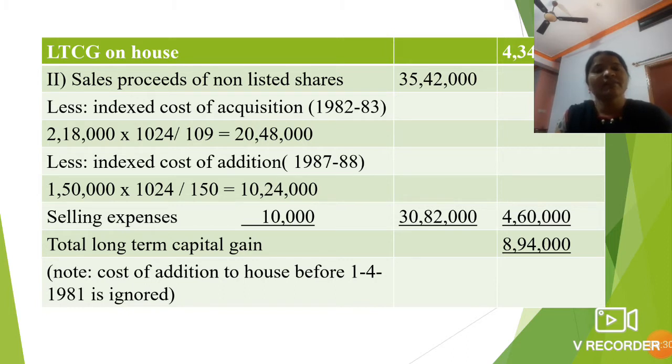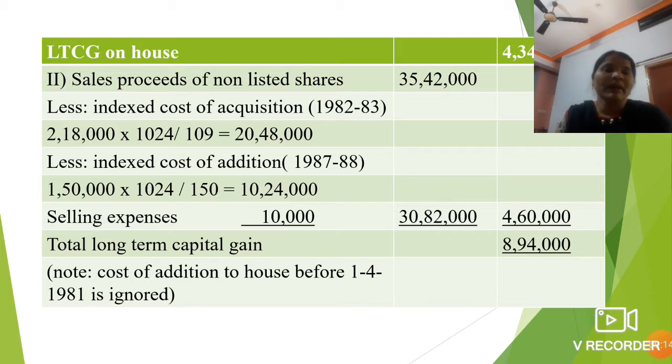10,24,000. So here the selling expenses is also given in the information, that is 10,000. So you should add all these three: cost of acquisition, cost of addition and selling expenses. The amount of these three is 30,82,000. So you should minus these 30,82,000 from 35,42,000. So your total remaining balance comes here 4,60,000. This one is 4,60,000, you take into the outer column.